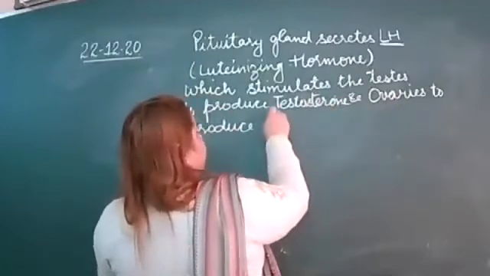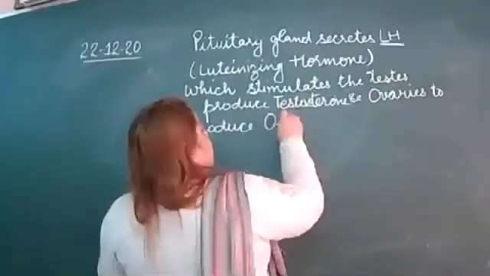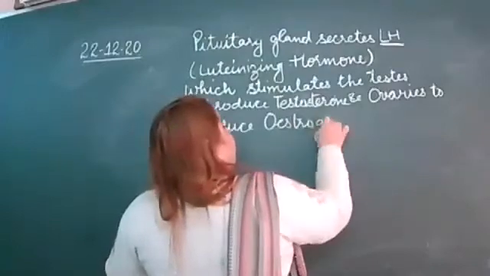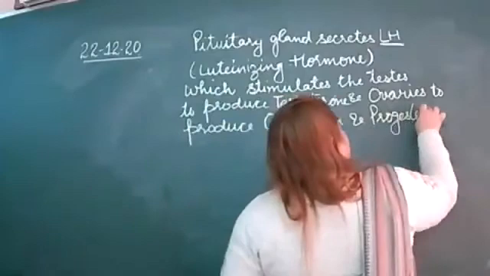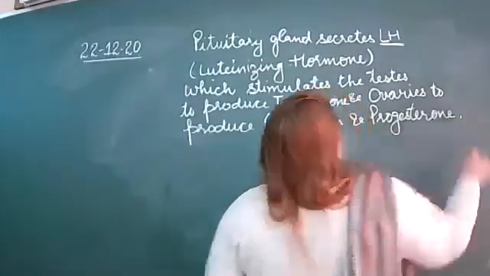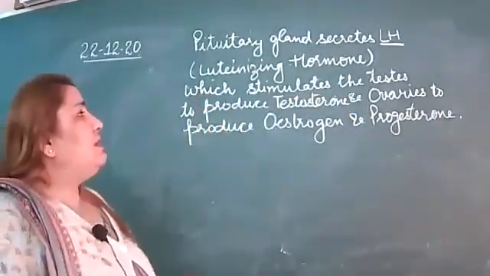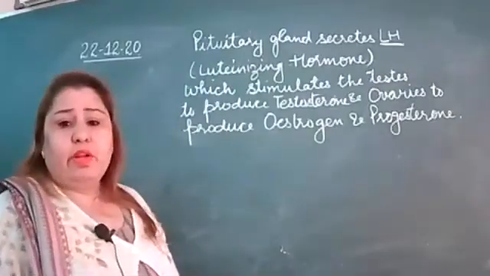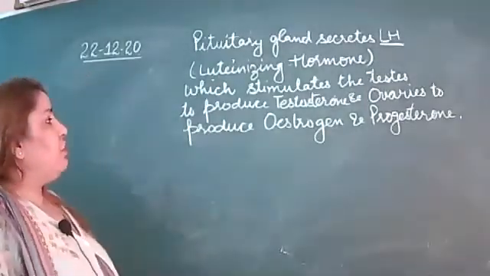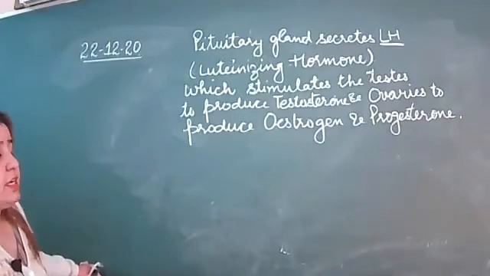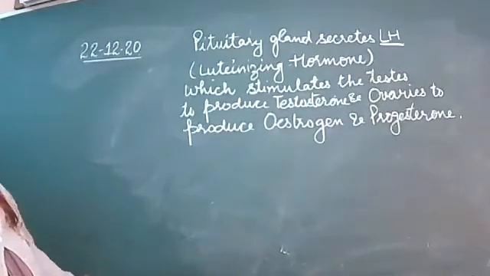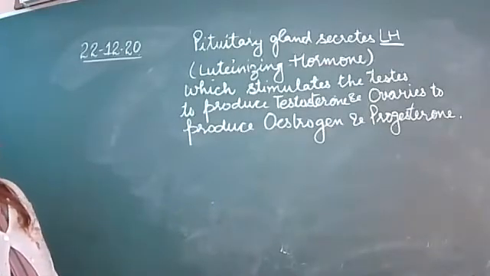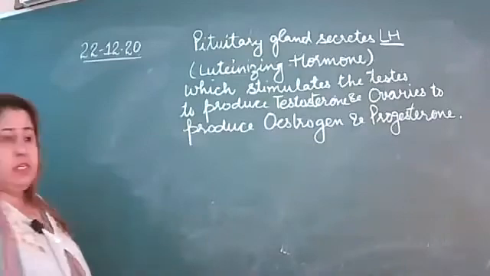Testosterone and ovaries to produce the estrogen and progesterone. Is it clear? The pituitary gland secretes LH, that is luteinizing hormone, which stimulates the testes to produce testosterone and ovaries to produce the estrogens and progesterone. Right? The hormones are released in the bloodstream.